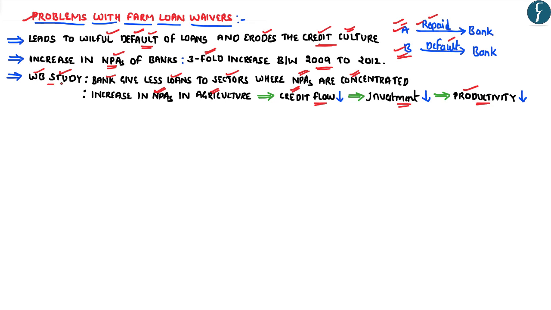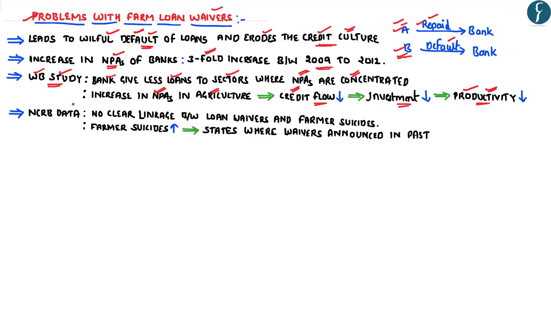So this particular study of the World Bank clearly highlights that the farm loan waivers in India, instead of addressing the agrarian distress, would lead to a decline in the productivity. Further, it can be argued that the farm loan waivers have not benefited even the farmers.